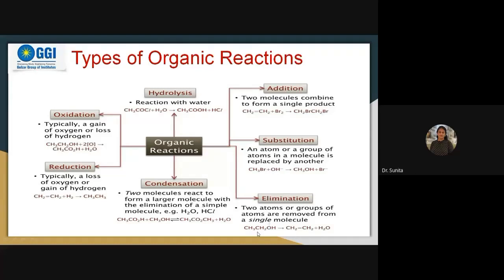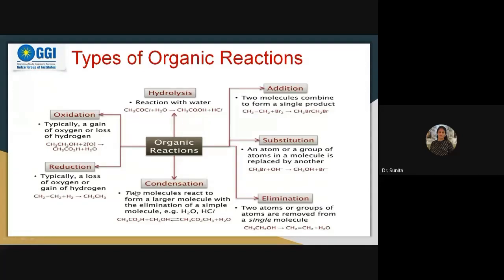Elimination is where something is removed. Suppose we say dehydration, right? What is that? It means removal of water from our body. Water is lost. Sometimes we say, if water is lost from the alcohol, what will be the product? Ethylene. So something is lost, eliminated from this substance, the reactant molecule. That type of reaction will be called an elimination reaction.